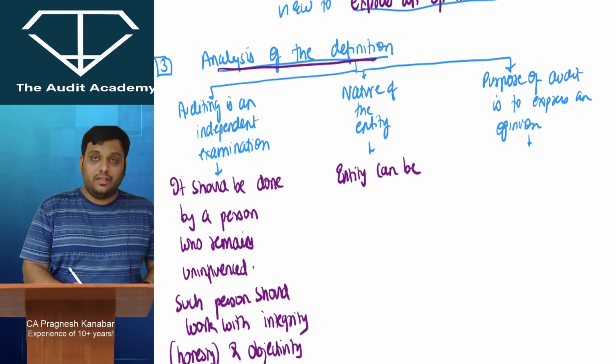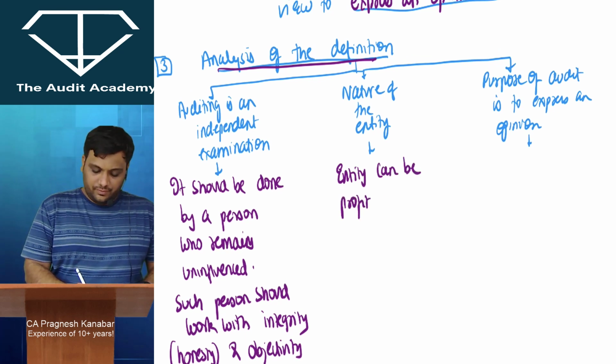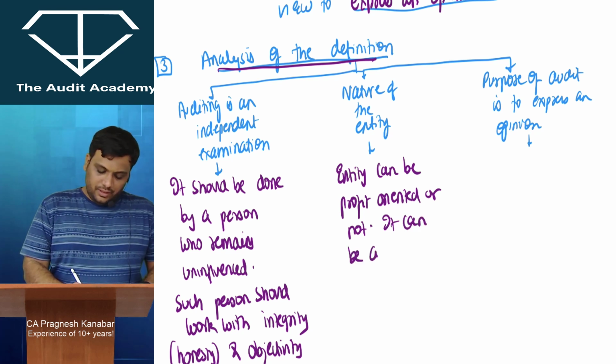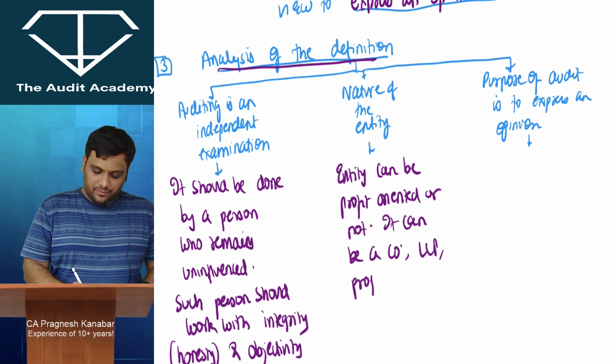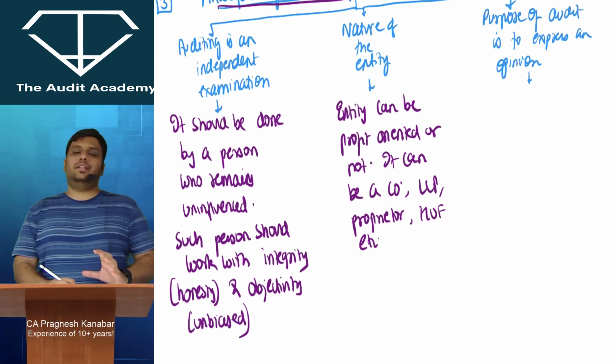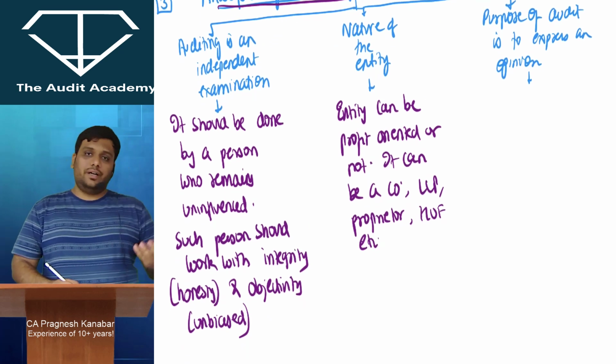Entity can be profit oriented or not. It can be a company, LLP, proprietor, HUF, etc. Most of the entities in India, there is a mandatory requirement to get the financial statements audited.